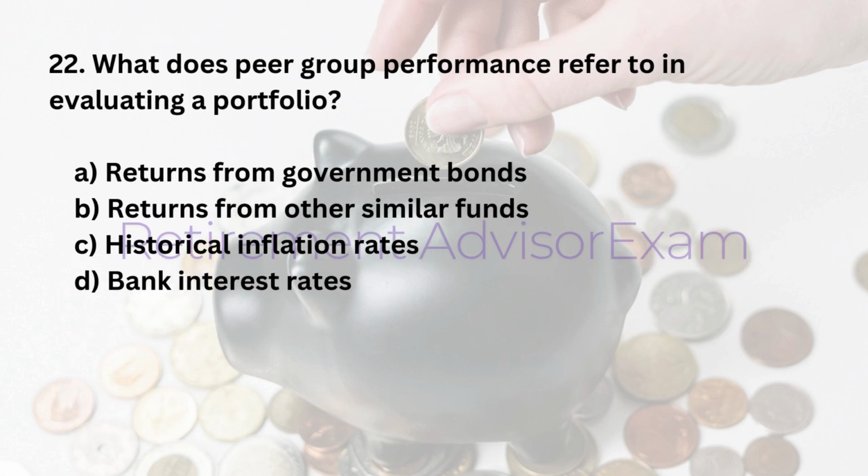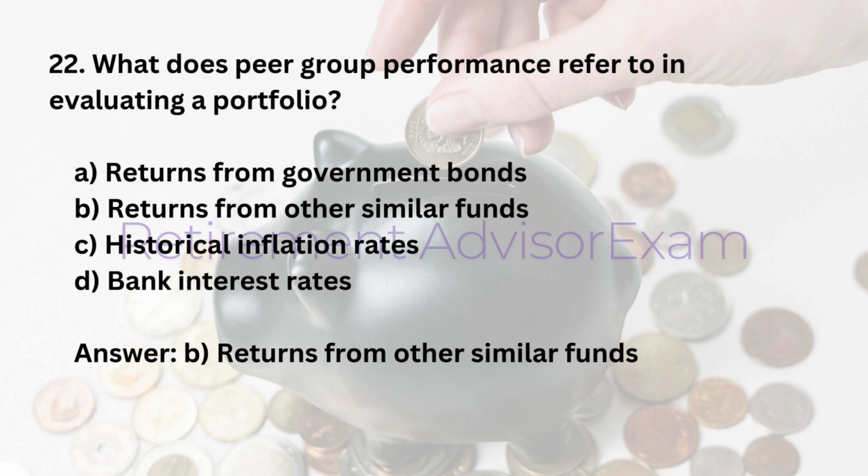22. What does peer group performance refer to in evaluating a portfolio? A. Returns from government bonds. B. Returns from other similar funds. C. Historical inflation rates. D. Bank interest rates. Answer: B. Returns from other similar funds.